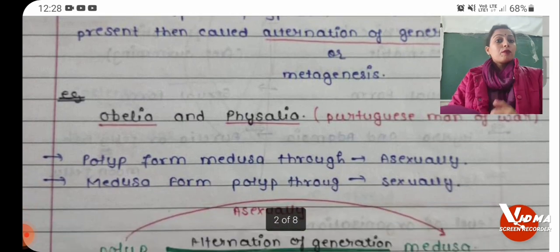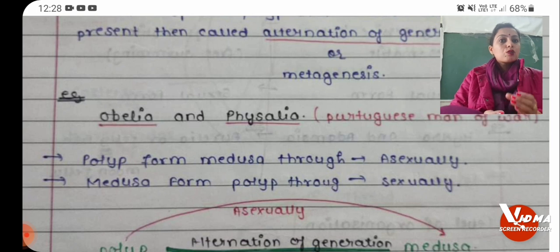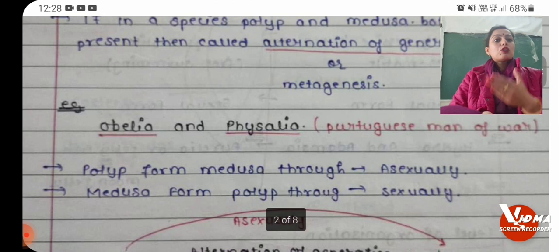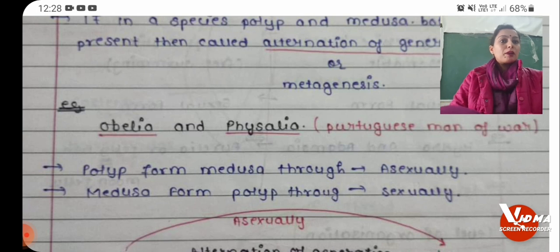Polyp forms Medusa through asexual reproduction. जब आपका Polyp asexually reproduce करेगा, वो क्या बनाएगा? Medusa. In a similar way, जो Medusa है, अगर वो sexually reproduce करता है, तो वो बनाएगा Polyp. I am repeating it again. If Polyp reproduces through asexual reproduction, it will form the Medusa, and if Medusa reproduces sexually, it will form the Polyp. Here we have two different forms showing their presence through different modes of reproduction.